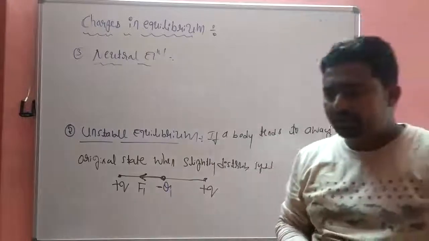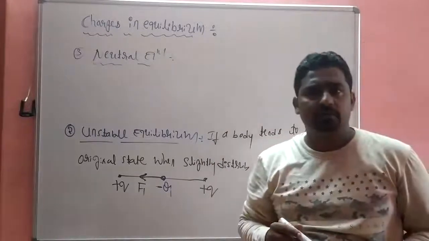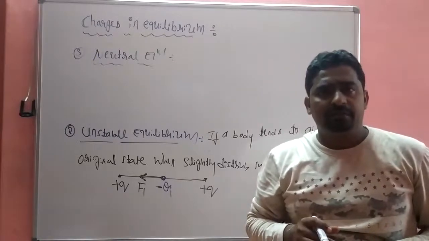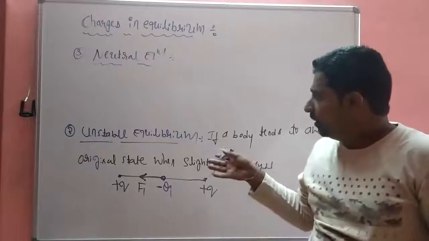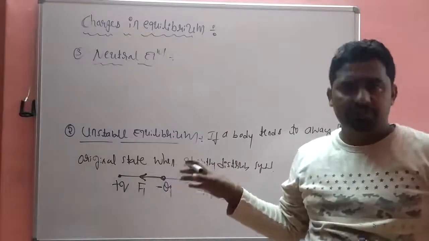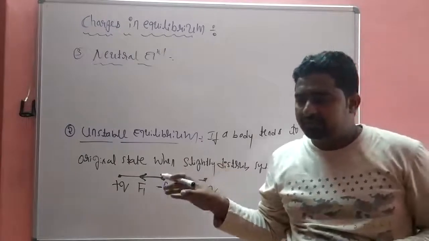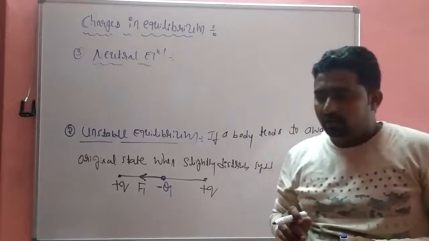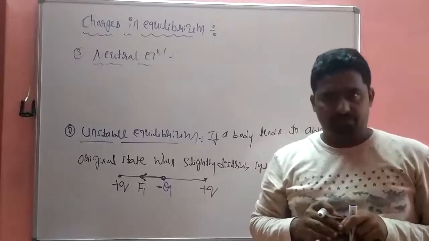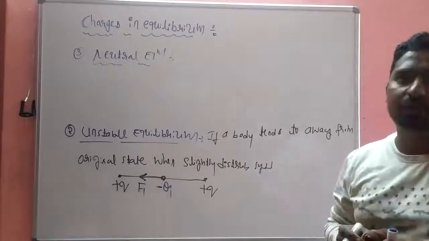What is neutral equilibrium? If the body neither tends to return to the original position nor tends to go away from the system, that is neutral equilibrium.